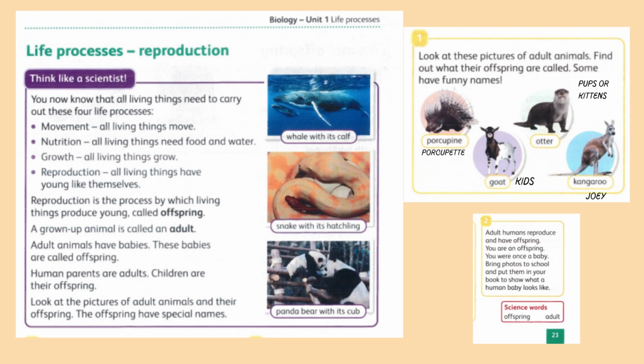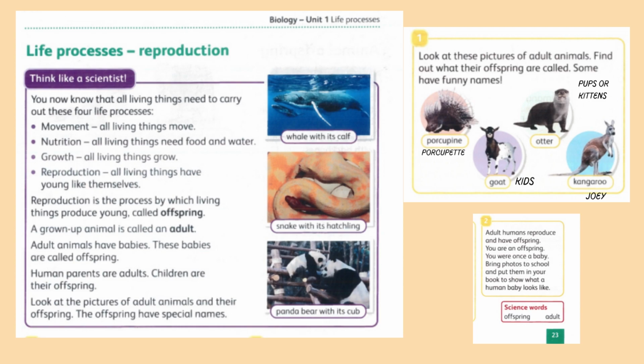Reproduction is the process by which living things produce young, called offspring. A grown up animal is called an adult. Adult animals have babies. These babies are called offspring. Human parents are adults. Children are their offspring. Look at the picture of adult animals and their offspring. The offspring have special names. You can see a whale with its calf, a snake with its hatchling, a panda bear with its cub.